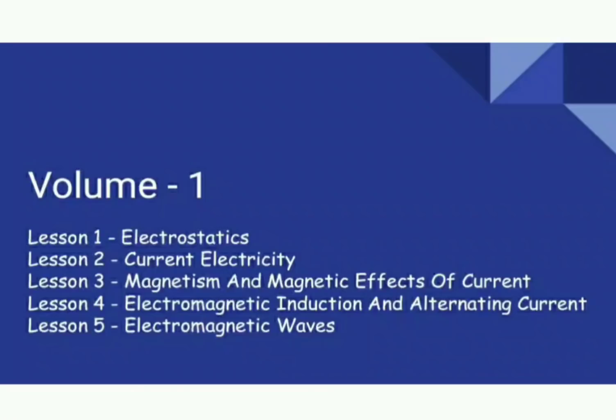Then the third lesson speaks about magnetism and the magnetic effects of electric current. So it speaks about the consequences of moving charges, that is current, just like how our government and media have been speaking about the consequences of this coming out. Lesson 4 speaks about electromagnetic induction, which explains how current can be produced by a varying magnetic field, and it also speaks about alternating current, that is AC. And lesson 5 speaks about the electromagnetic waves which are produced by accelerated electric charges.